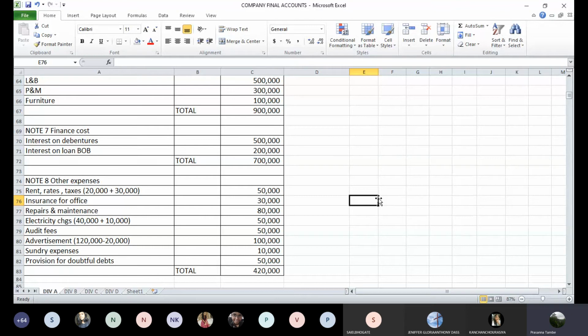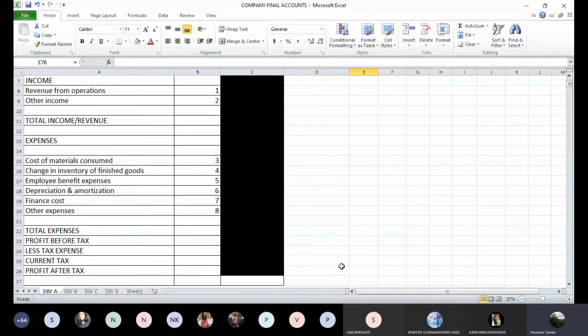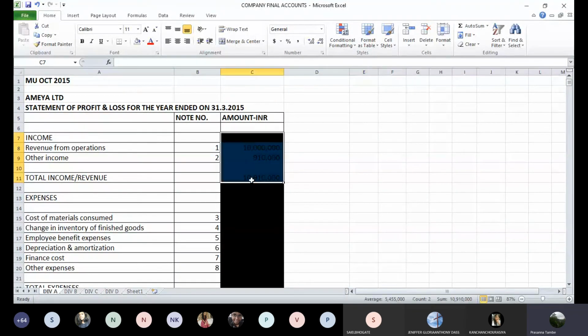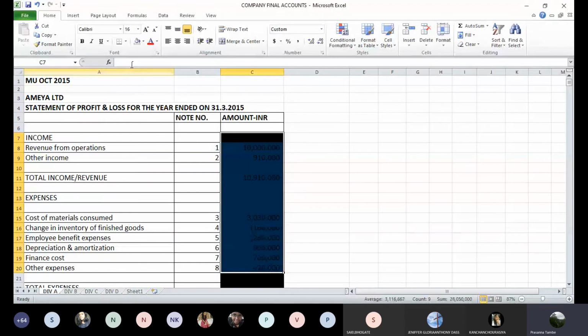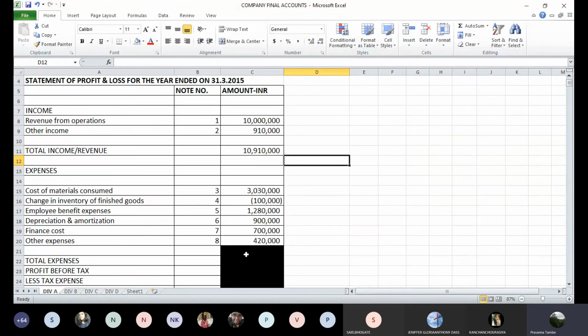Has everyone completed totals in the respective notes? Yes, sir. Okay. Now we have to go back to the profit and loss account, and we have to simply post these numbers there. Our totals are ready. So the P&L account will be a quick working now. We have to only take these total numbers here. Okay. So take the numbers. I will read out the numbers.